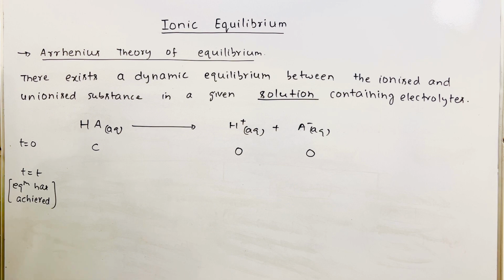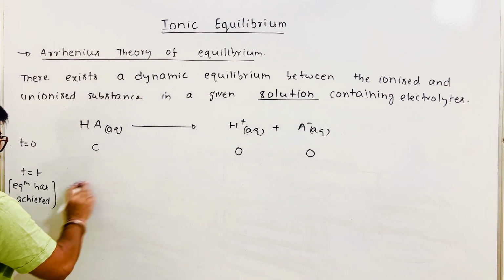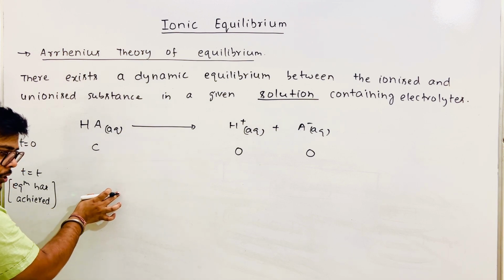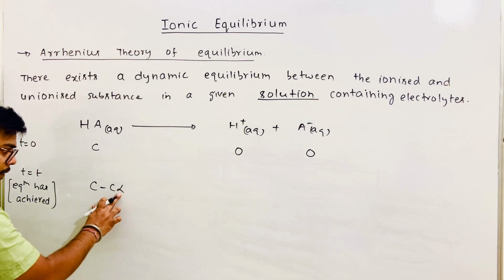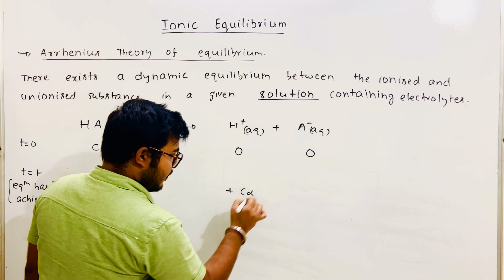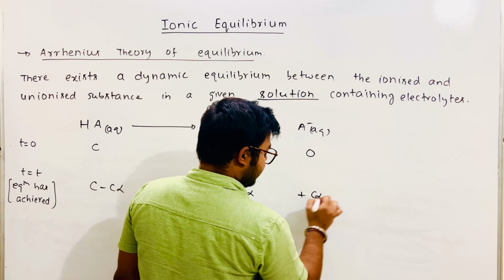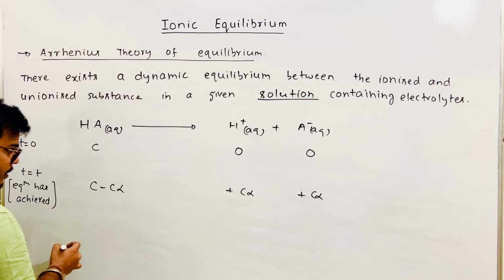When the equilibrium is achieved, the final concentration at equilibrium will be C minus C alpha, where alpha is the degree of ionization. How much will form? C alpha and C alpha, right? So you write the equilibrium constant expression.